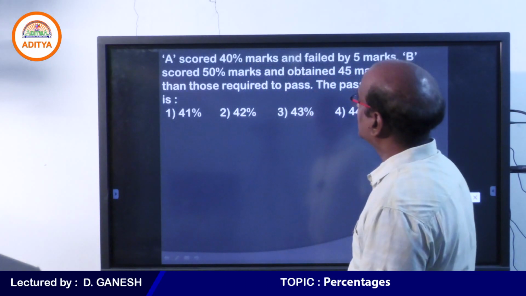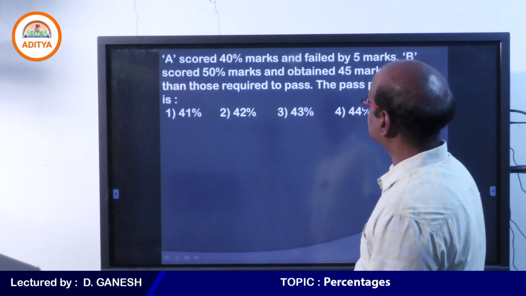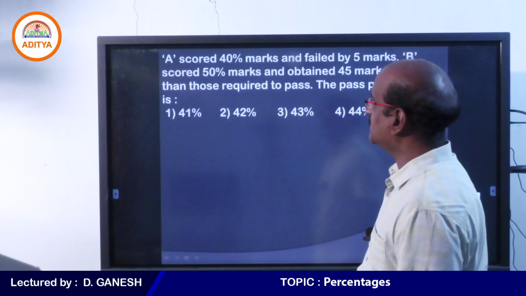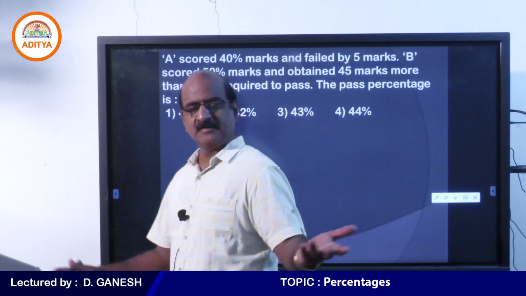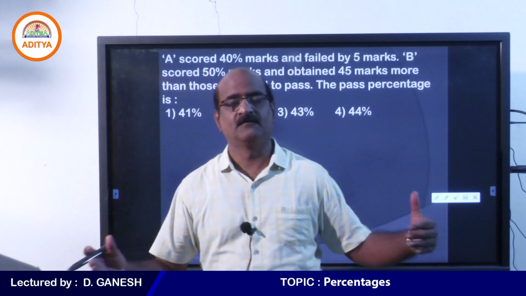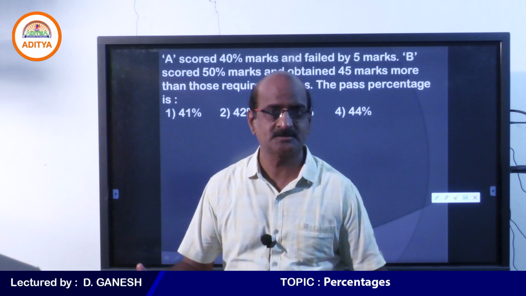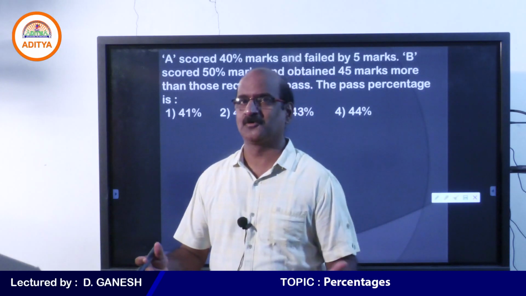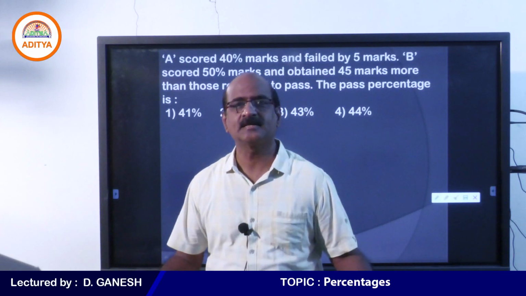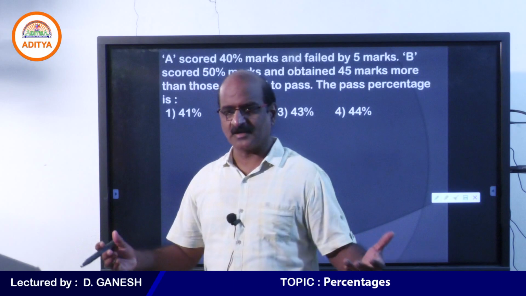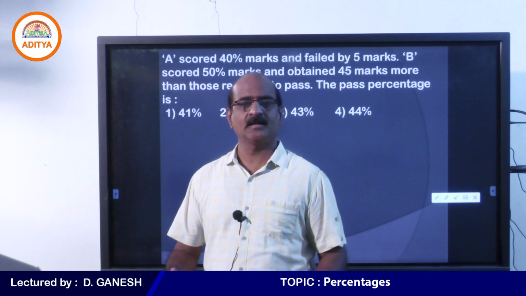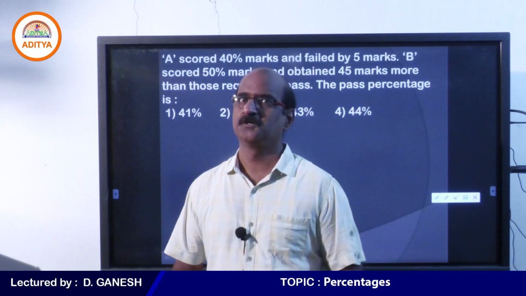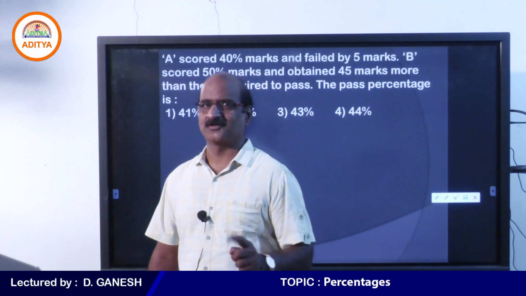Here we go. A scored 40% marks but failed by 5 marks. He got 40%, but he was not successful, which tells you that the pass percentage must be more than 40. How can you say that? Because the one who got 40% was declared failed. Therefore, I can take it for granted the pass percentage must be more than 40 for sure.